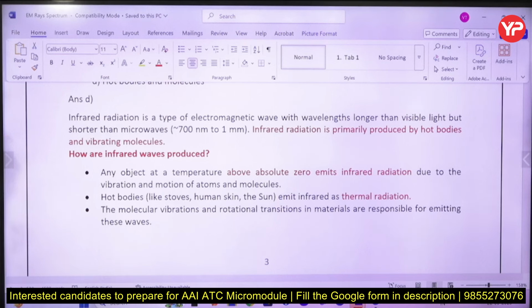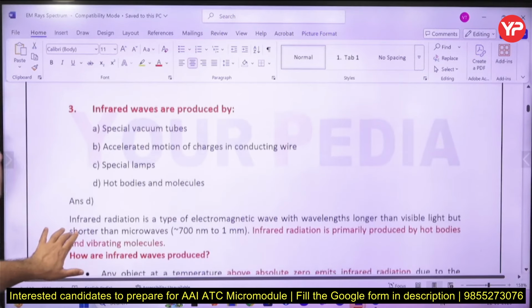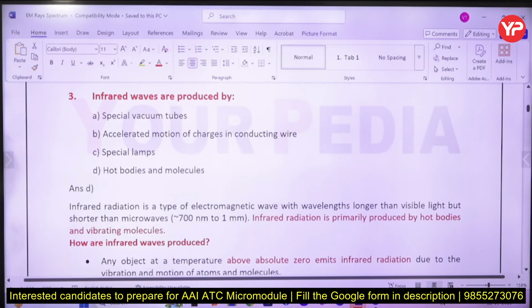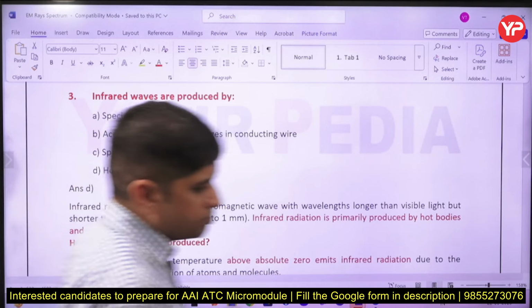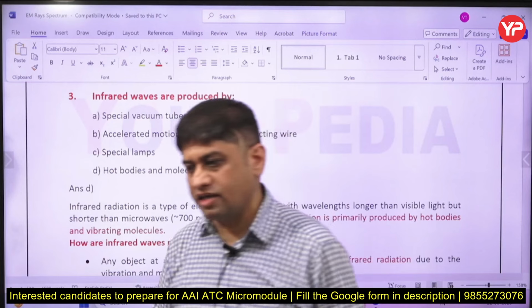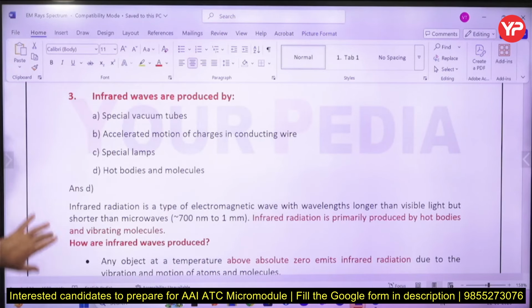If the body has a temperature above zero, since absolute zero temperature cannot be attained, that is the third law of thermodynamics, then infrared radiations are released. Whenever the body has some temperature or thermal energy, it radiates infrared radiations, right? Molecular vibration and rotational transition. So infrared radiations are produced by hot bodies and molecules. Whenever there is a temperature, infrared radiations are released by hot bodies. That is what you should know.